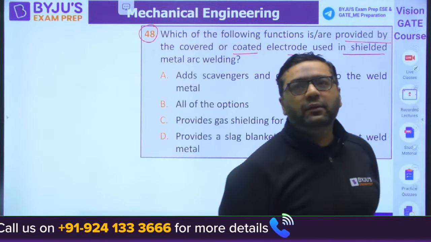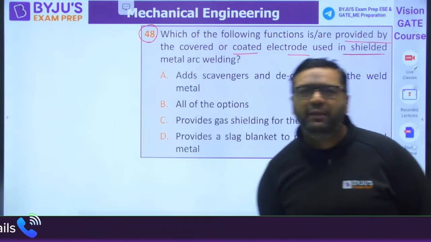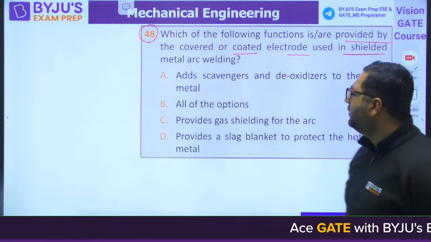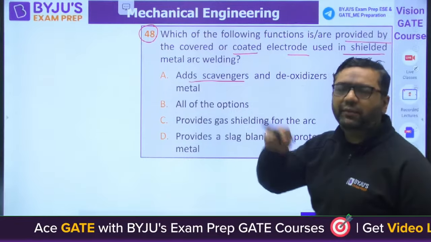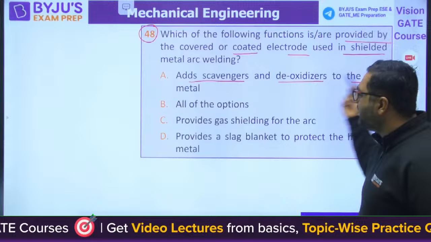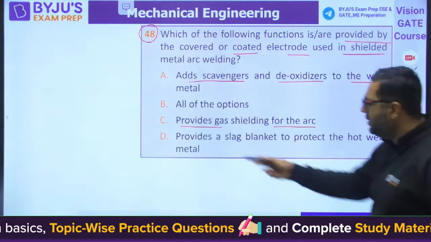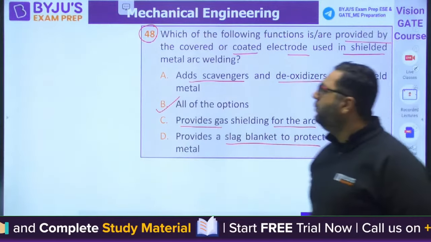Okay. Mani is saying B, Sarath saying B, Siva is saying B, Papa ka Goda is saying B, Munir is also saying B. Yes. When we say add squangers, squangers means add mass because it gives you the extra metal, and deoxidize to the weld. That is correct. Yes. Provides gas shielding for the arc. It is correct. Provide a slag blanket. It is correct. So all the options are correct. B is the right answer.